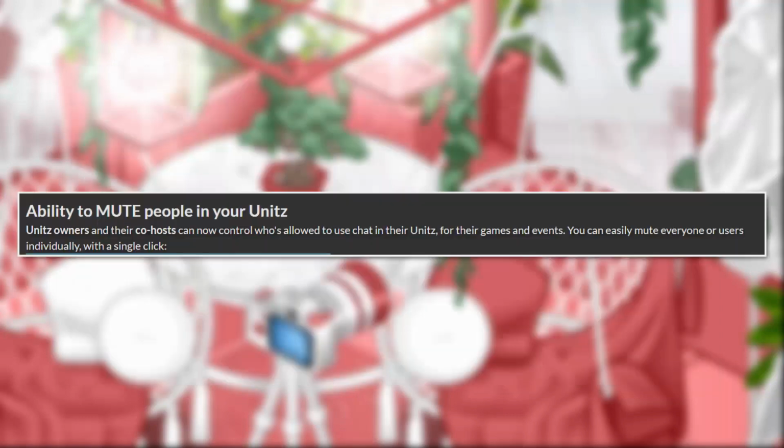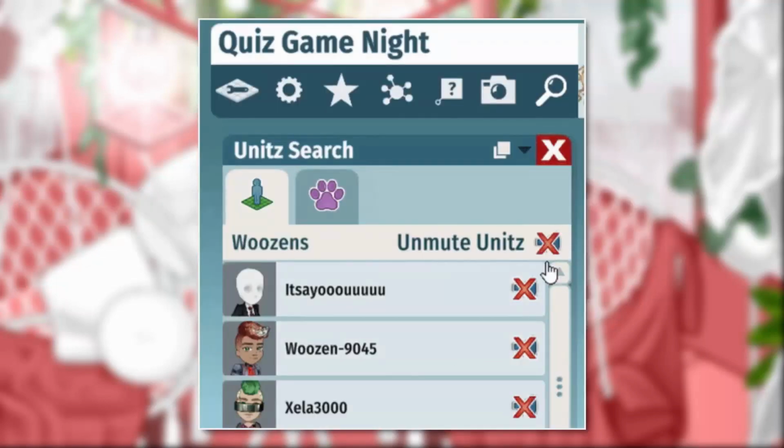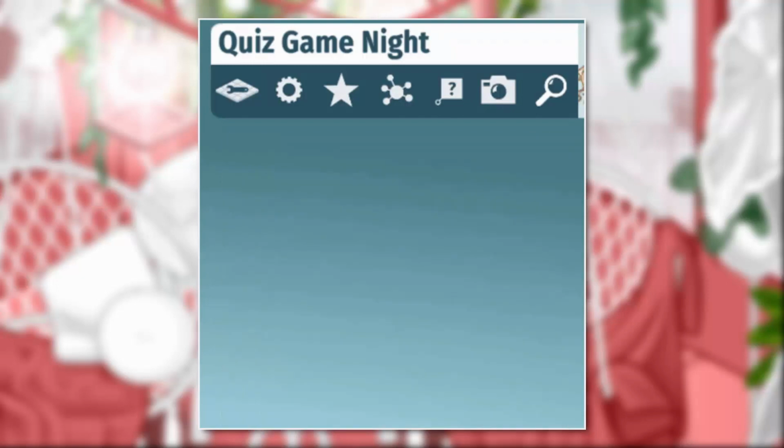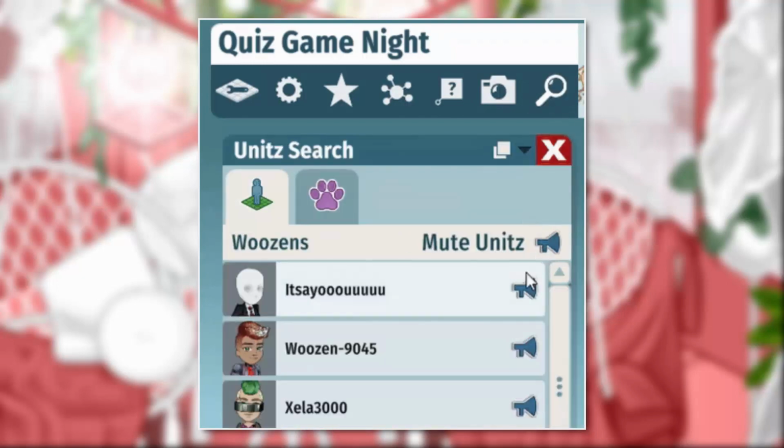Ability to mute people in your units. Unit owners and their co-hosts can now control who's allowed to use chat in their units for their games and events. You can easily mute everyone or users individually with a single click. Oh my gosh, guys, this is so cool. I feel like it was definitely needed.